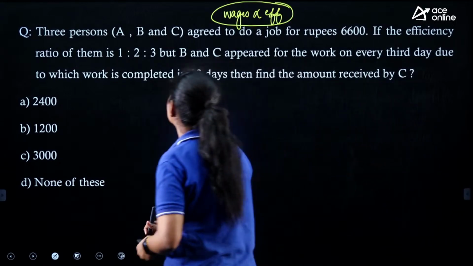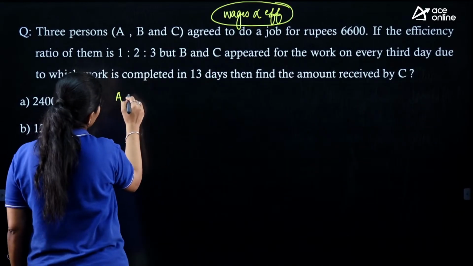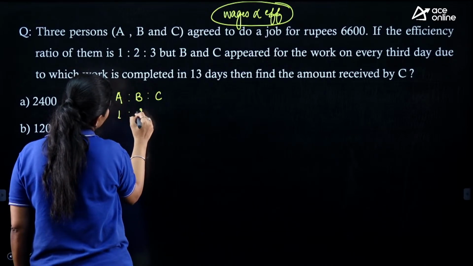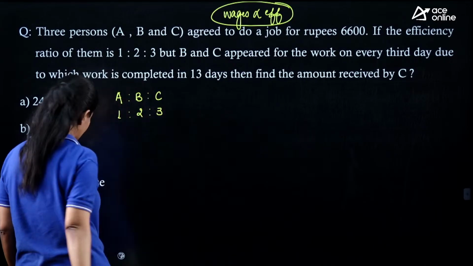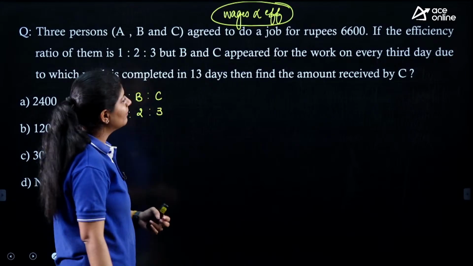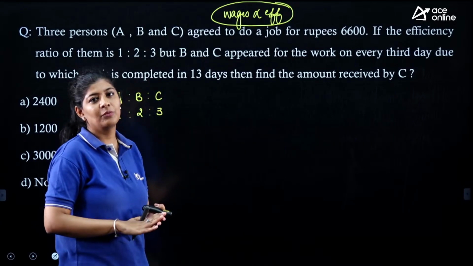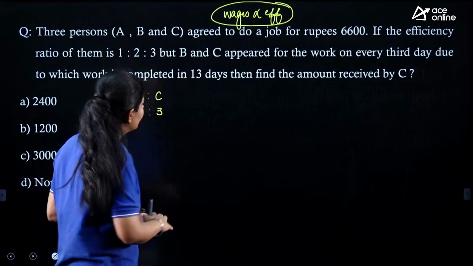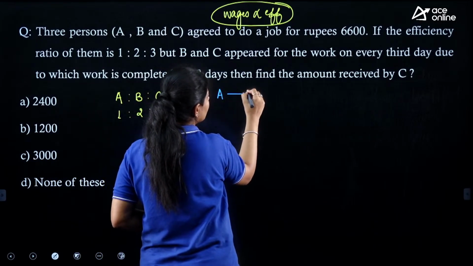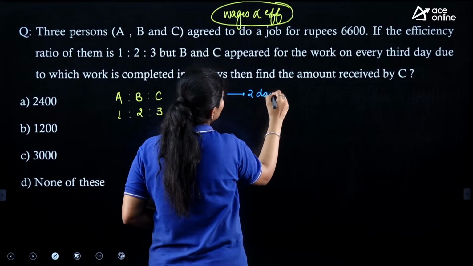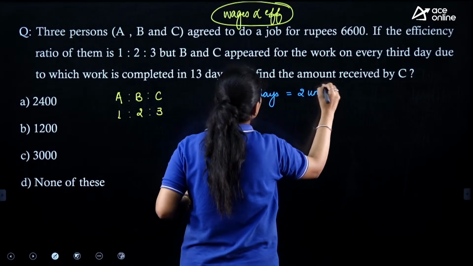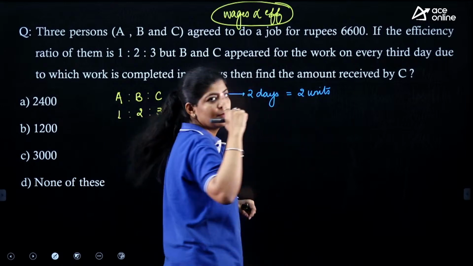See, here we are having 3 people, A, B and C. The efficiency of them is 1:2:3. The question is saying that on the 3rd day, both B and C come along with A and help him, but for the starting 2 days, only A is doing the work. So in these 2 days, A can do only 2 units of work because the efficiency of A is 1 only.